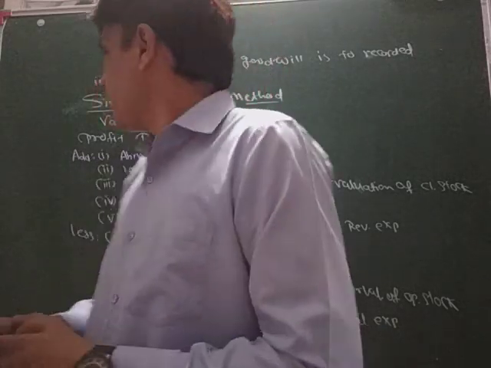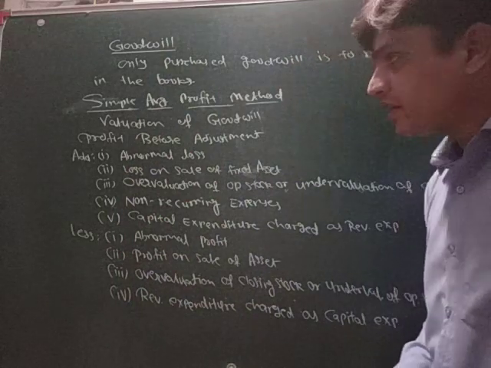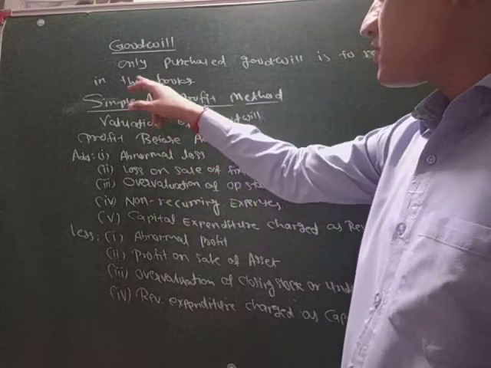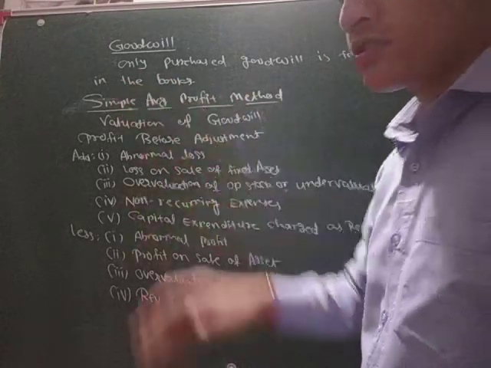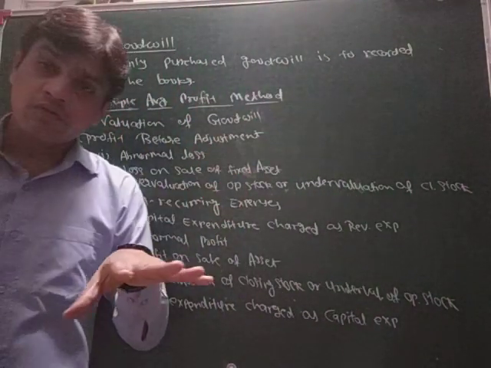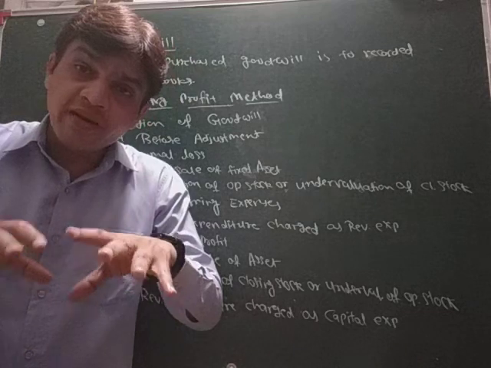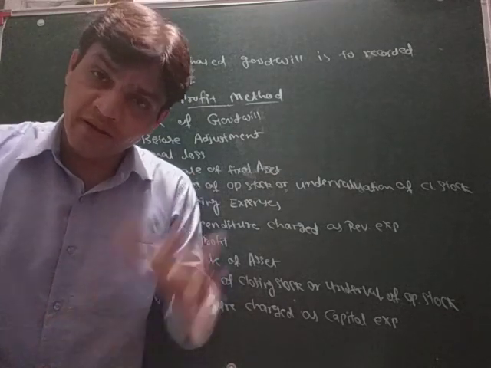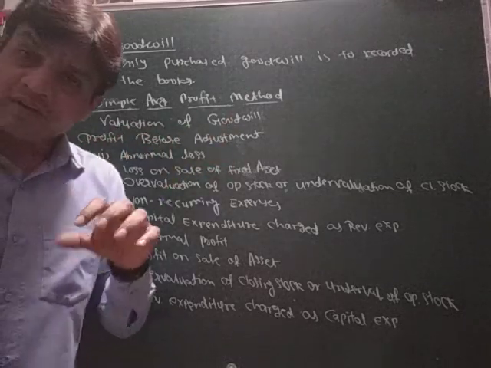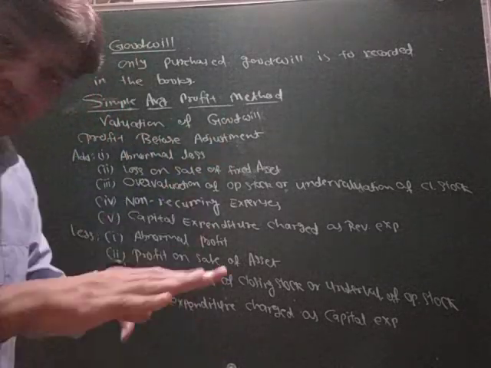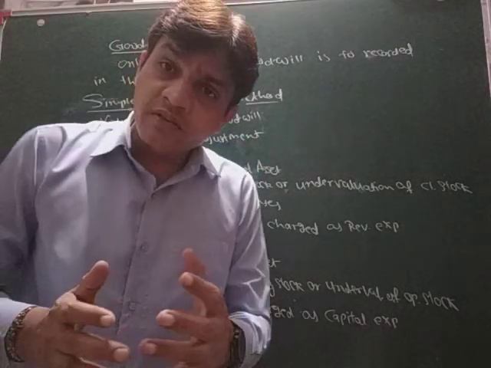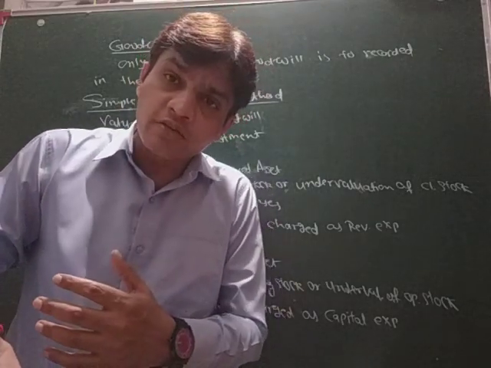Now I have written some details here about the simple average profit method. Yes, only purchased goodwill is recorded in the books, as I have told you already. Now, in the simple average profit method, what are the main points? I have written them here, you can see. First of all, whenever we value the goodwill in this method, we have to write the profit before adjustment, because there would be some adjustments.